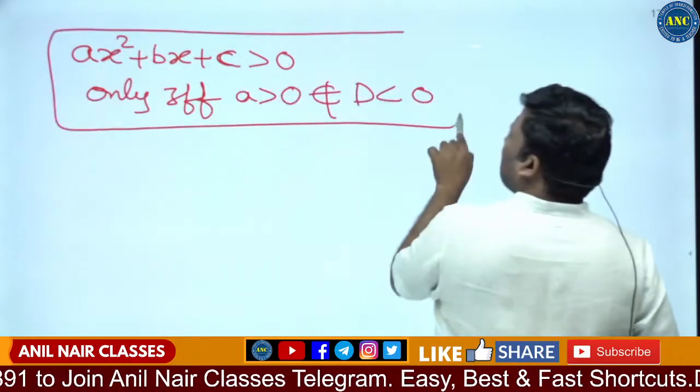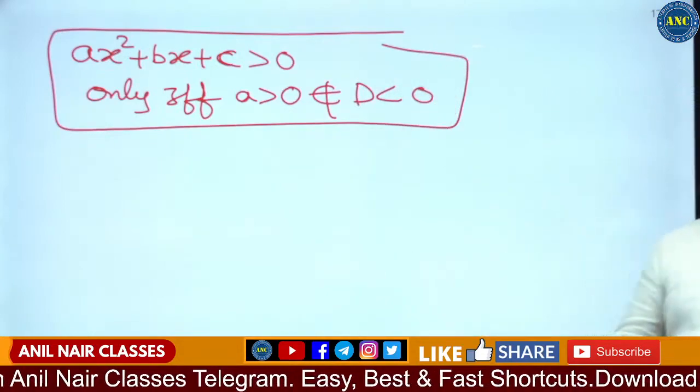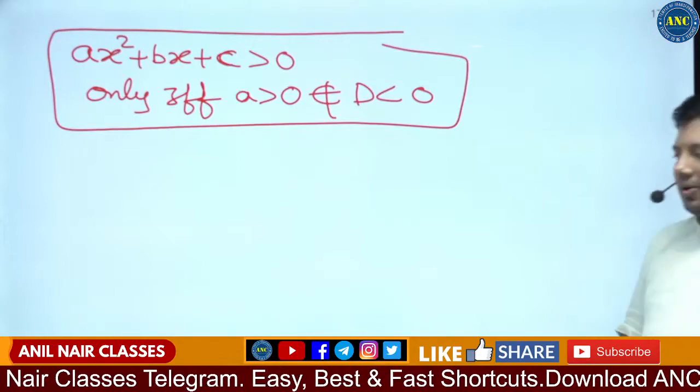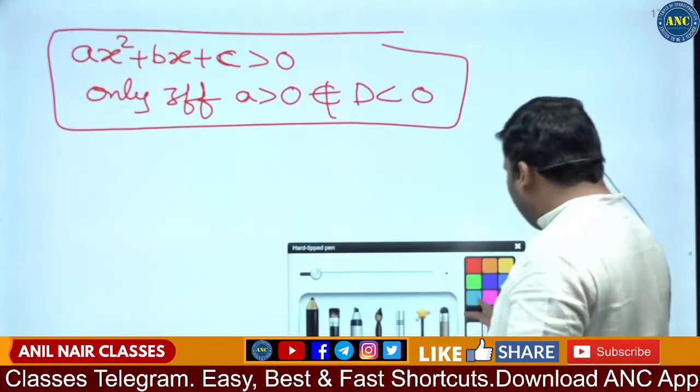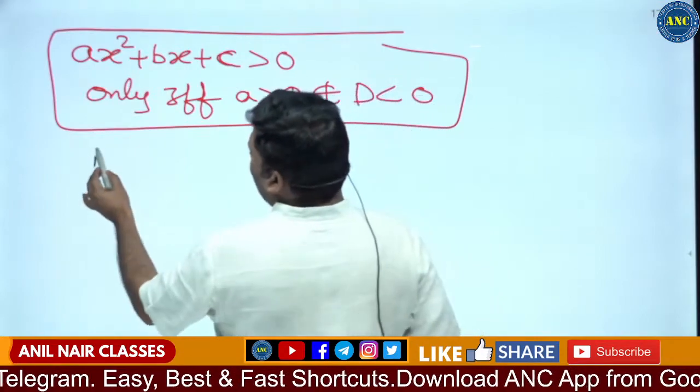Very, very important concept. For example, one more question.